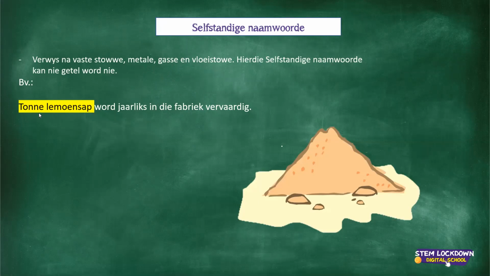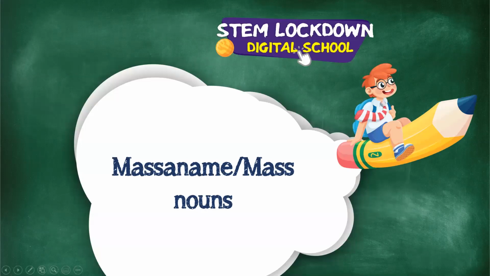For instance, the example here, tonne lemoensap word jaarliks in die fabriek vervaardig. Tons of orange juice are being manufactured in the factory each year. That tonne lemoensap is something that is almost uncountable, nee? And that's why we have mass nouns. Okay, we have done verzamelname and we have done massa nouns now. So we have done 4.